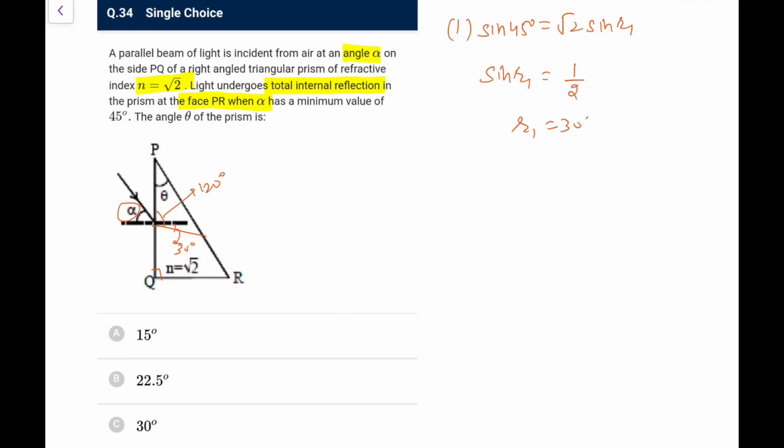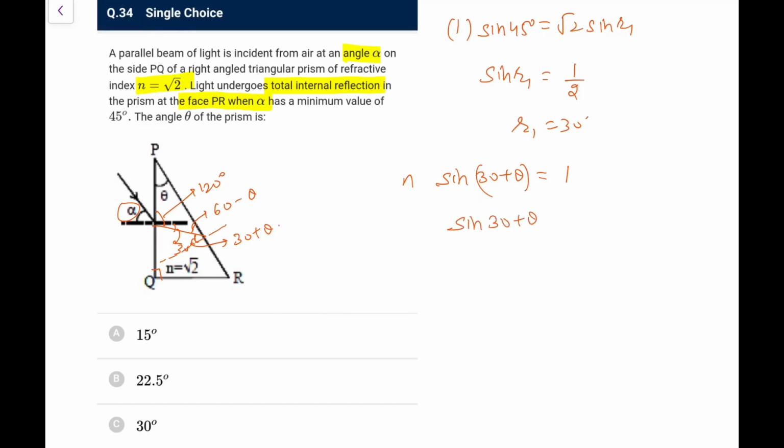Now this angle you know is 60 minus theta, and this will be 90 minus 60 minus theta, that is 30 plus theta. So for this TIR happens, so the limiting case is sine of 30 plus theta into n is equal to 1.